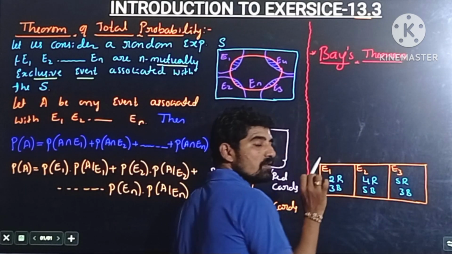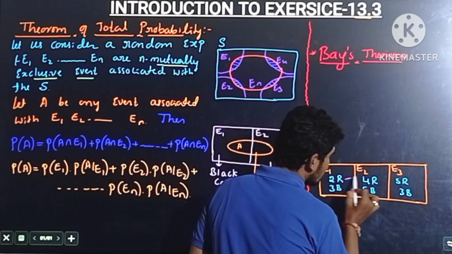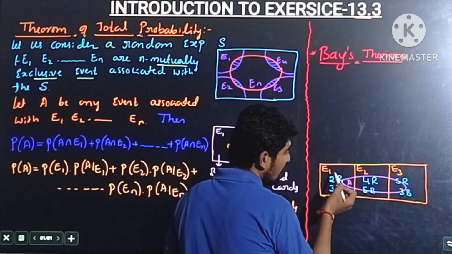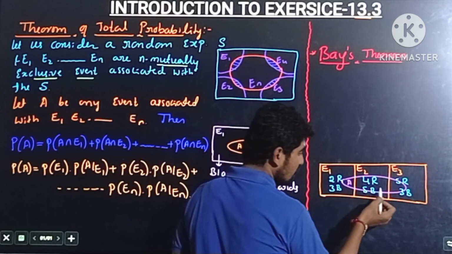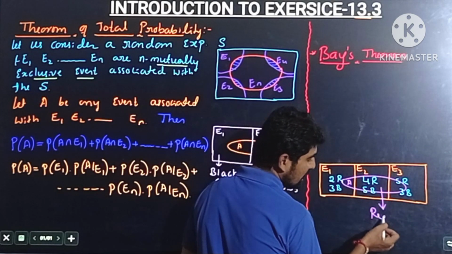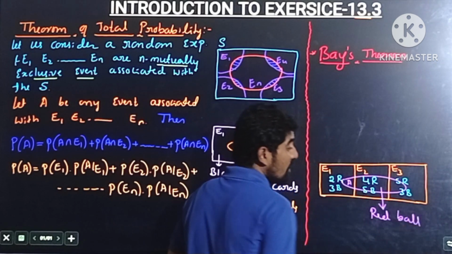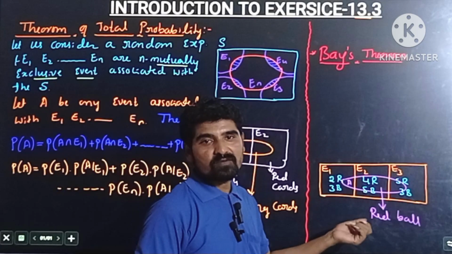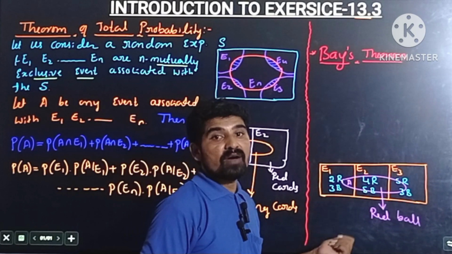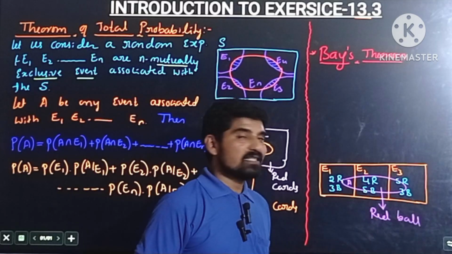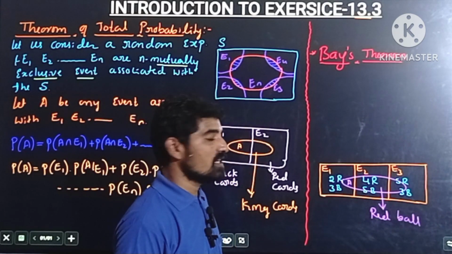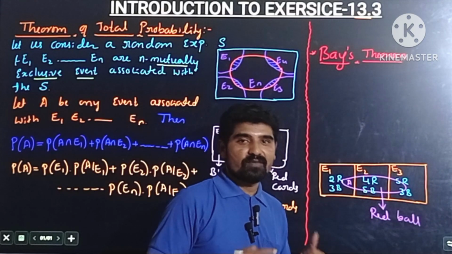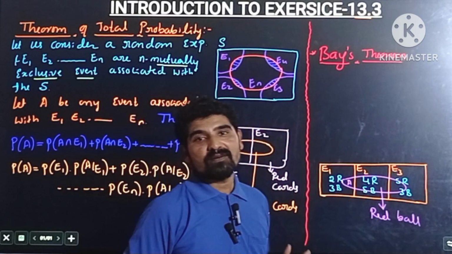That red ball could be in E1, E2 as well as in E3. So let's define this as an event, and this event A is associated with E1, E2 as well as E3. So what is this event A? A is nothing but getting a red ball. But we don't know whether that red ball is obtained from the first, second or third box. We just drew one ball at random from any one of the boxes, and we don't know from which box it was drawn. The question asked here is: what is the probability that the ball is drawn from either the first box, second box or third box? This is calculated by using Bayes theorem.